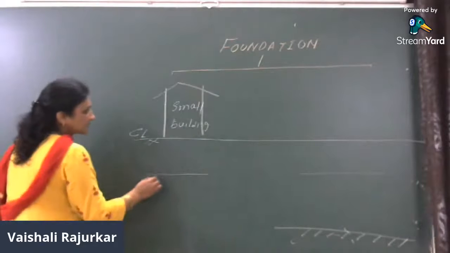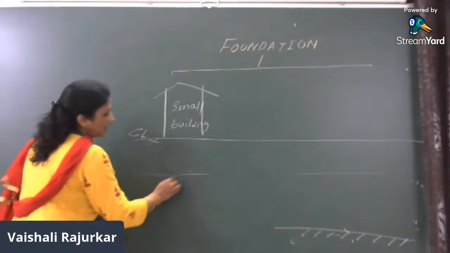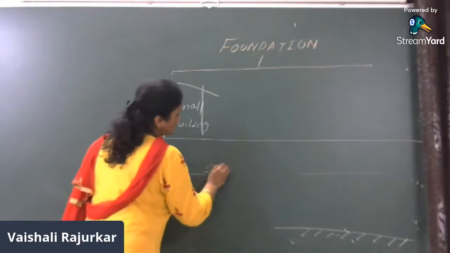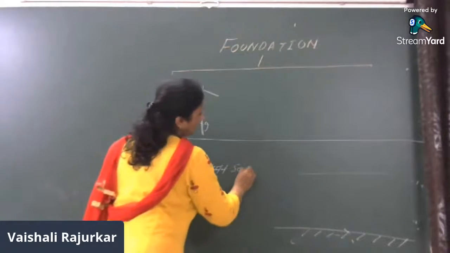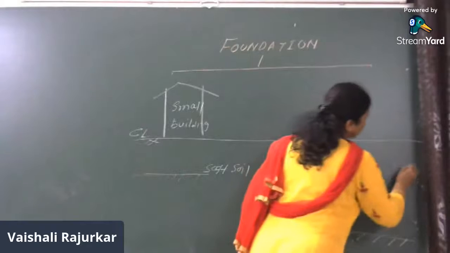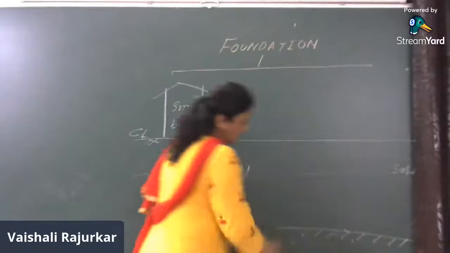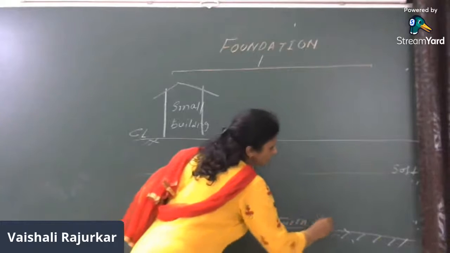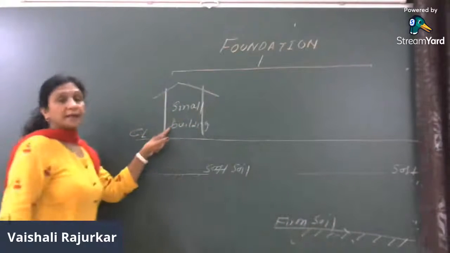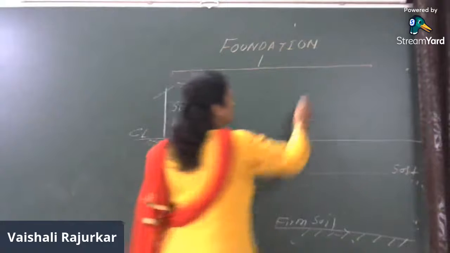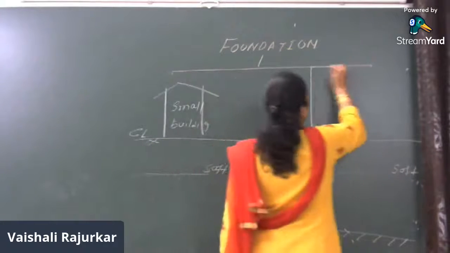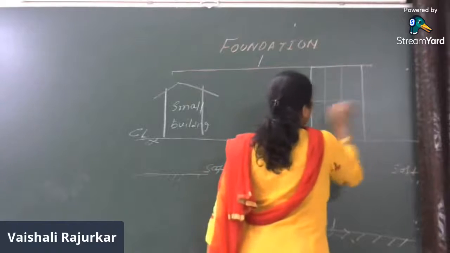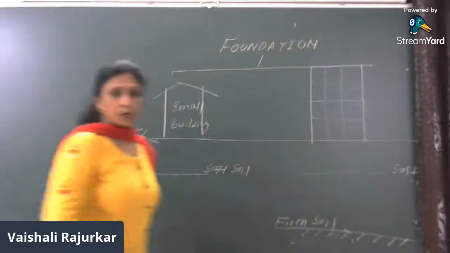This is the soft soil, and this is also soft soil, and this is the hard or firm soil. Here there is a small building, and here we will assume that there is a multi-storied construction constructed at a particular location.